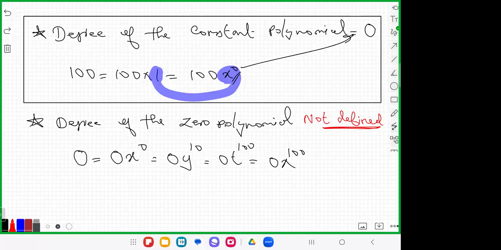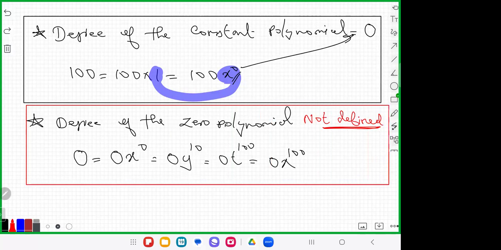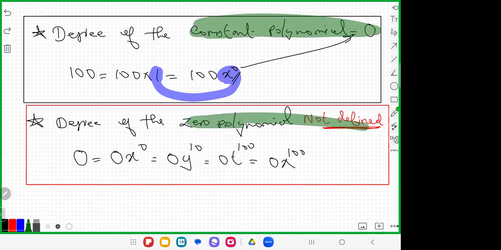So degree of the zero polynomial is not defined. And remember, degree of the constant polynomial is 0, and degree of the zero polynomial is not defined. And the next is classification of the polynomial.